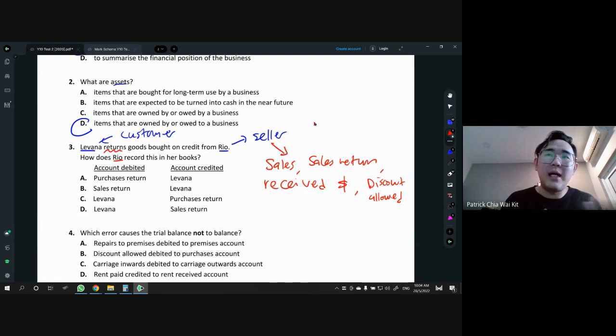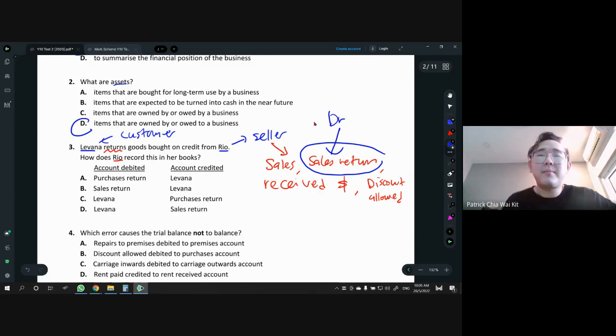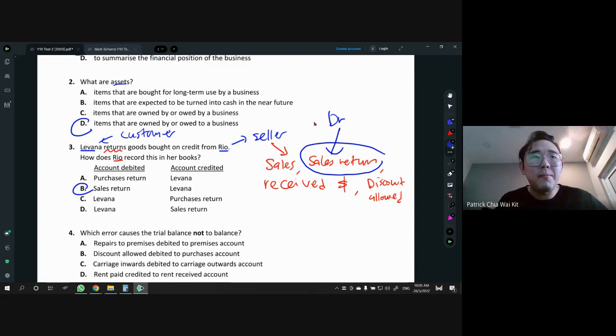Whereas if we are the customer, then it will change to purchases return, we pay money, and then we get a discount received. These are the things related to the customer. All right. So in this case, what accounts would we use for debit and credit? They are talking about sales return here because we are the seller. So we receive sales return, and sales return, the double entry is always, always, always debit, because it's a minus-income account. If you remember, sales is always credit, then sales return is always debit. So there's only one answer here, and that will be B. Sales return, debit. So I'll do sales return first, then I insert the name, which in this case will be Lavana, the one who returned goods to us.